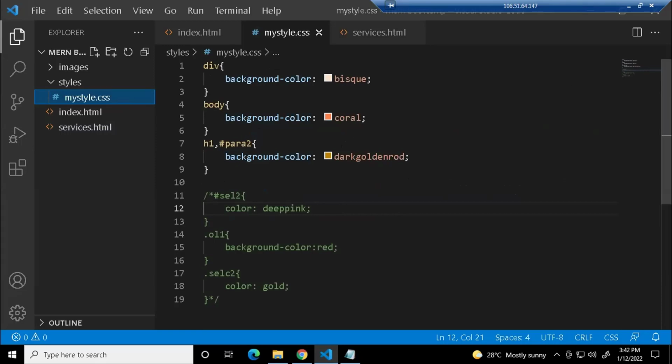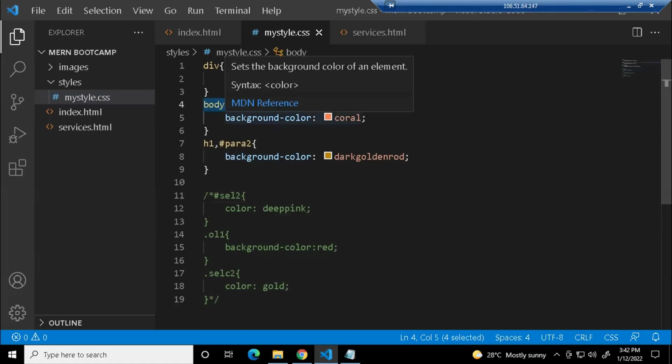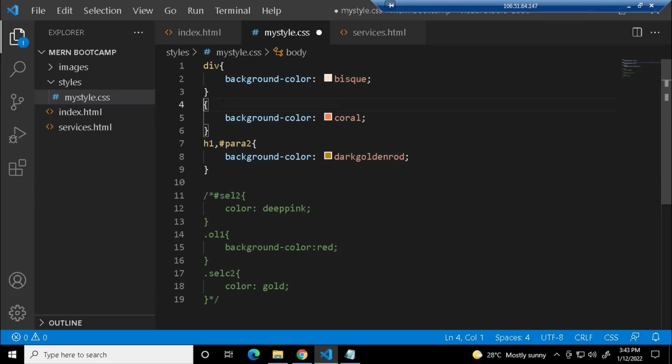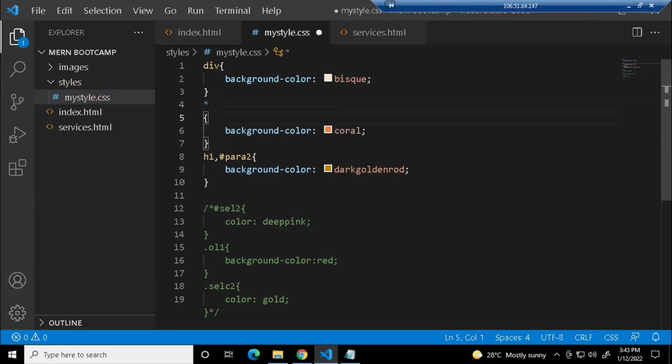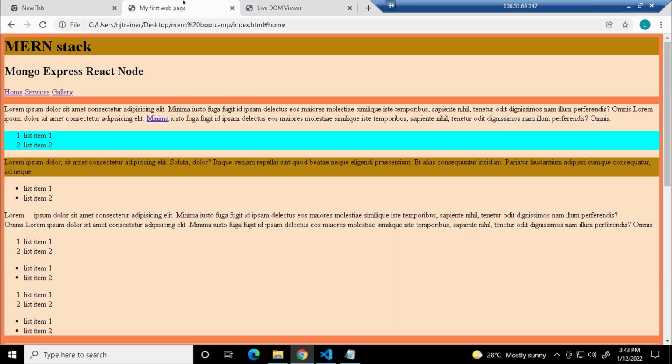So before that, we'll see another selector. I think someone pinged. I think it's Sachin. We are talking about a universal selector. What a universal selector does, guys, is it will apply the style to all the contents of your web page. So already we are doing it with the body tag, right? So body is also applying all this style to the entire file. So instead of giving a body tag selector here, you can use a star. Okay, you can give a star, save this, and go back and refresh your web page.